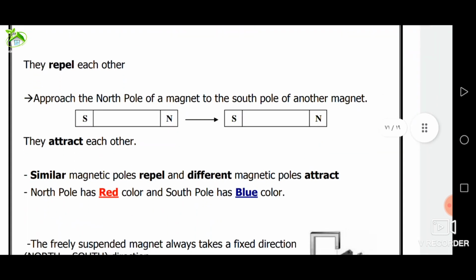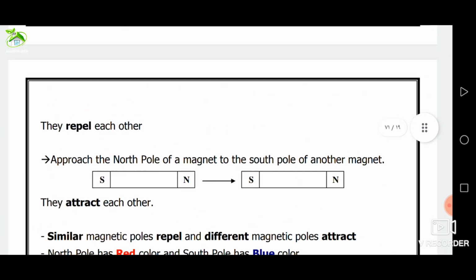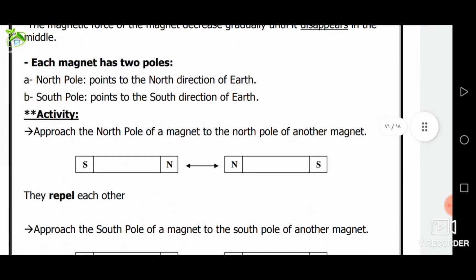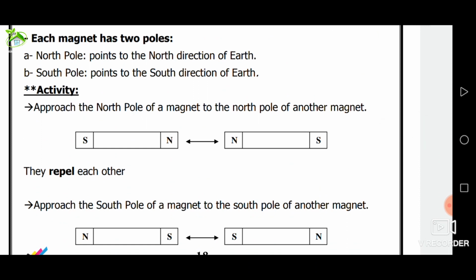Give reason. When you approach a magnet to some iron nails, most of them are attracted to the 2 poles of the magnet, because the attraction force of the magnet is concentrated at the 2 poles of the magnet.